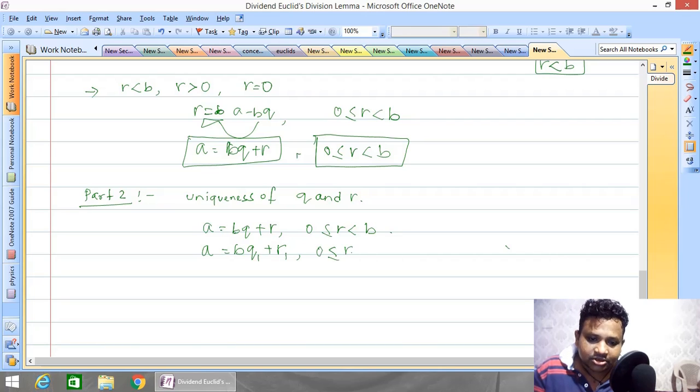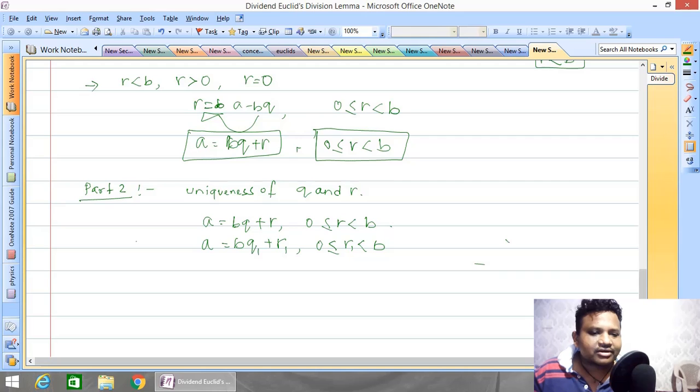Now in order to prove this, we have to prove that q1 and q are the same, and r and r1 are the same. That means if you change the value of q while taking the same dividend and divisor, it cannot be possible. q1 and q, r1 and r must be the same for the same dividend and divisor. For one dividend and one divisor, the quotient and remainder will be constant; they will not change. So what we did here is change them, and after changing we will make the two the same. That is, q is equal to q1 and r is equal to r1. So this will be uniqueness. That means for one dividend and divisor, the quotient and remainder are the same.